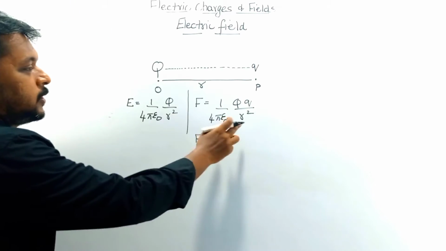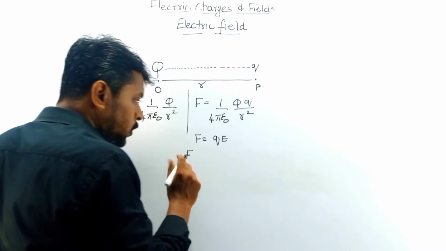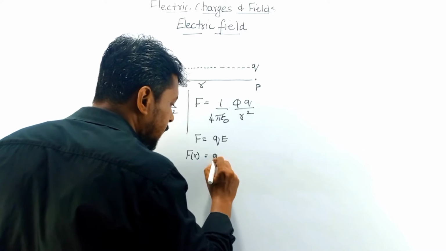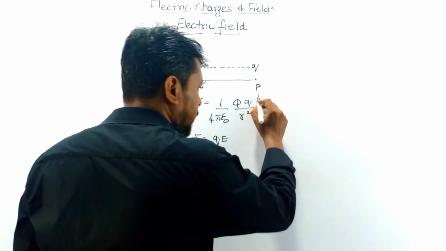We have F is equal to Q into E. With respect to direction also, this F is acting along r, and this E is also acting along r.